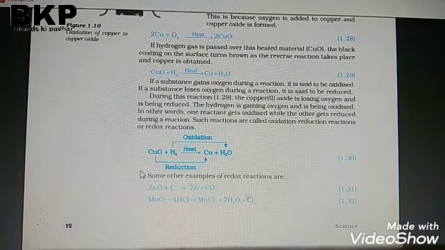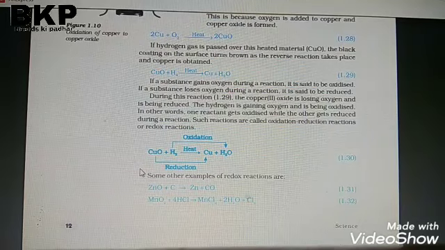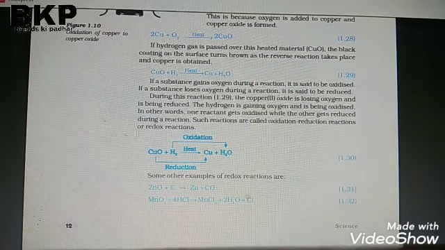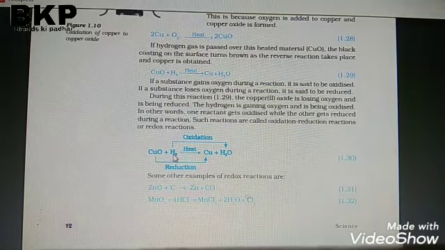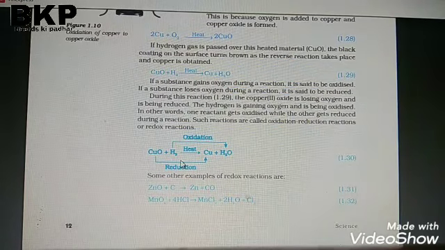The definition to remember: the substance which reduces itself and oxidizes other is called the oxidizing agent. Means this was reduced and this was oxidized. This is known as the oxidizing agent, and this, which has been oxidized, is known as the reducing agent.